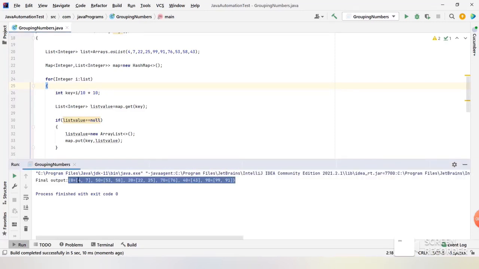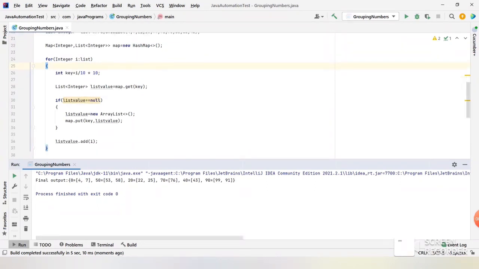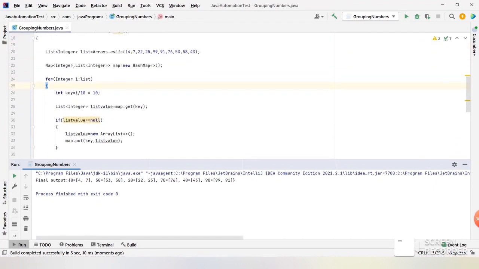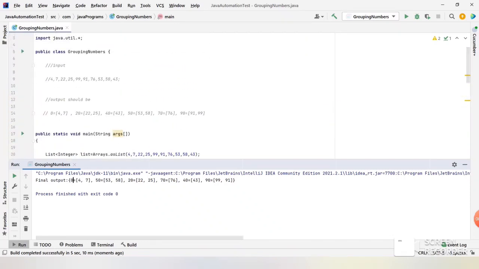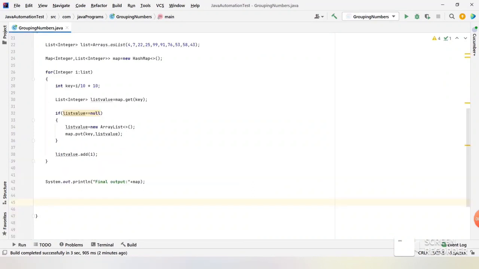So we got the grouping of each range like 0, 4, 7, 50, 53, and 58, and so on. So we have achieved this using collections concepts. Now I'm going to show you how we can minimize this code, and we can convert these integers into groups of ranges using streams. Now we will convert using the Streams API, which was introduced in Java 8.